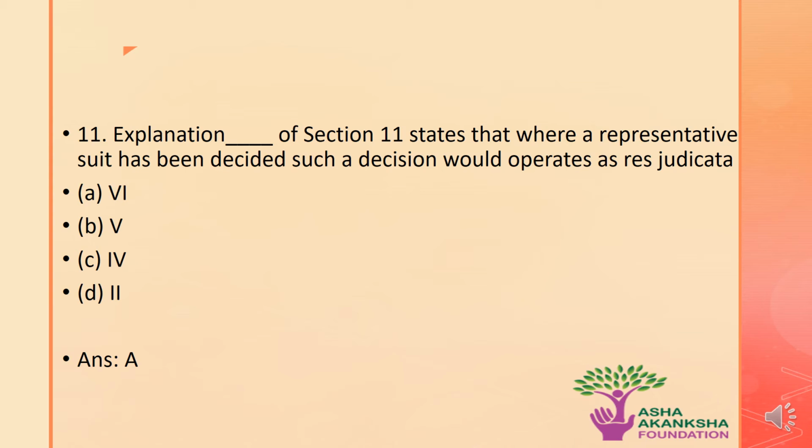So now let's move on to the next question, which is: which explanation of Section 11 states that where a representative suit has been decided, such a decision would operate as res judicata? The options are A. Explanation 6, B. Explanation 5, C. Explanation 4, or D. Explanation 2. The correct answer to this question is option A. That is, Explanation 6 of Section 11 states that where a representative suit has been decided, such a decision will operate as res judicata.